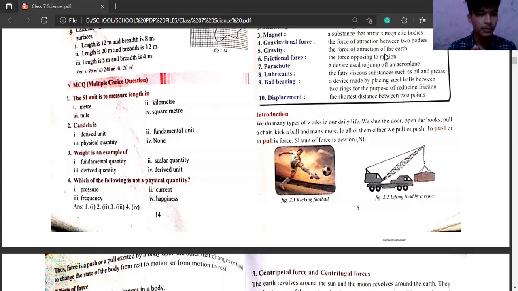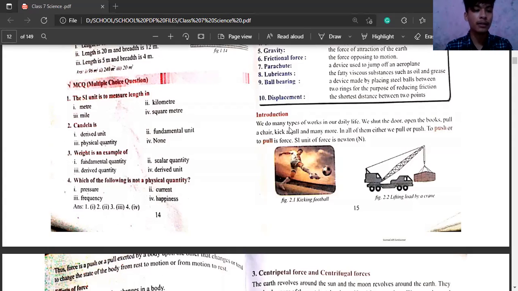Similarly, at the last, there is kick a ball. Look here. If you kick a ball, the ball is lying at rest, completely lying at rest in a chill mode. And you apply force. What will happen to that ball? That ball will come to motion. That ball will start to move. Look at it: the force has changed the body from rest to motion.